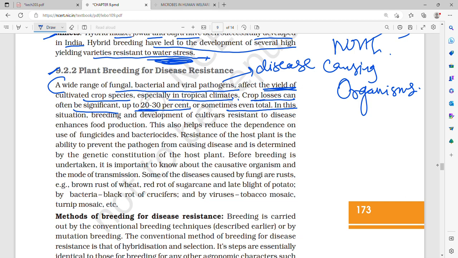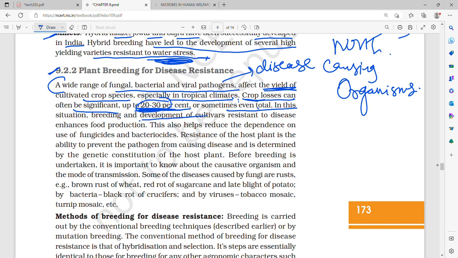So because of these fungal, bacterial and viral pathogens, the yield of the crop species can be affected, especially in tropical climates, and we can lose the crop. The crop loss can be significant, that is 20 to 30%, or even total crop loss can happen.